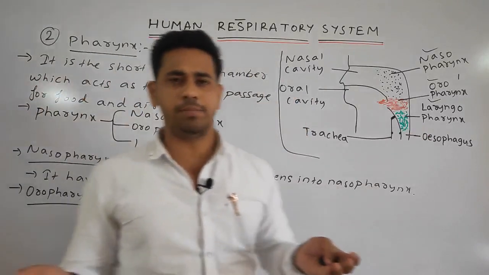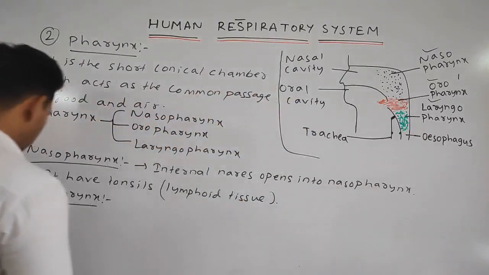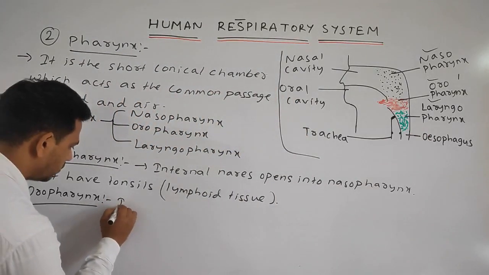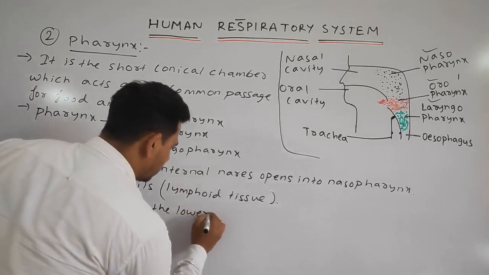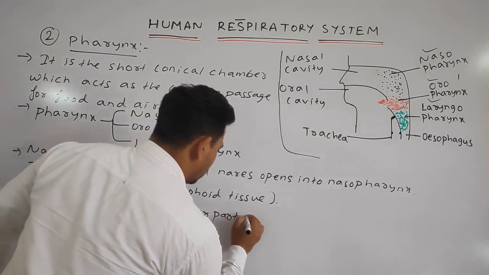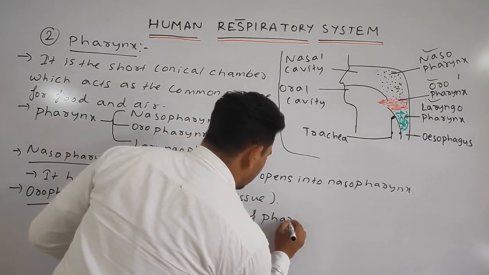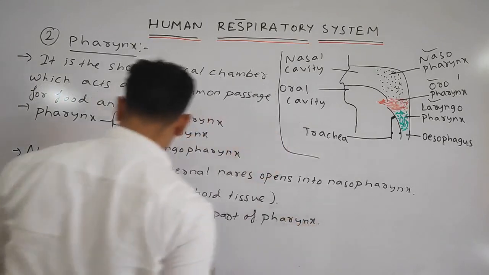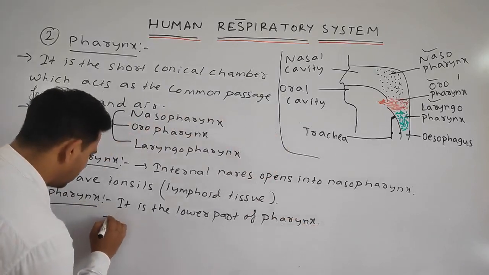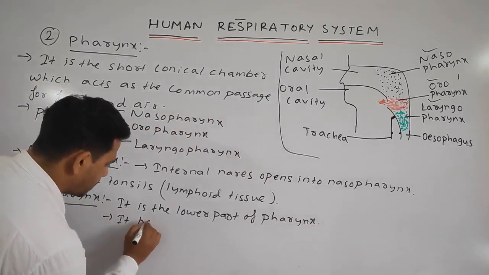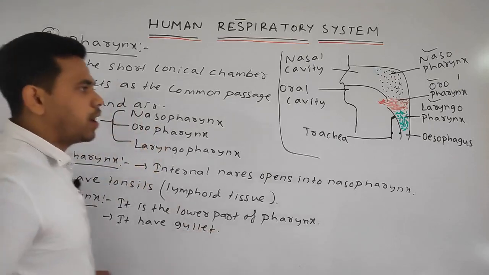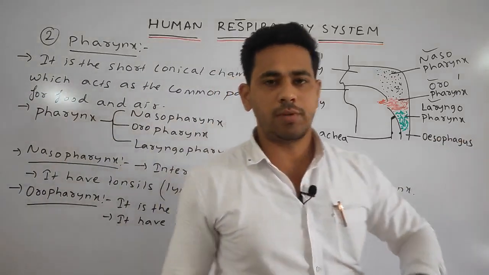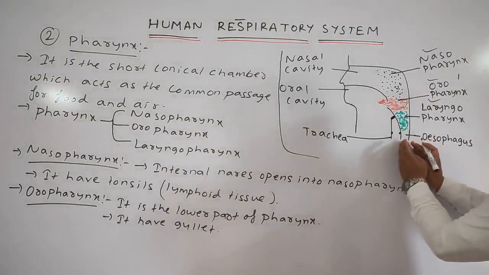Gullet, or simply the food pipe. So it is the lower part of pharynx. Second point, it has the gullet. Gullet is somehow a synonym of the esophagus or the food pipe.